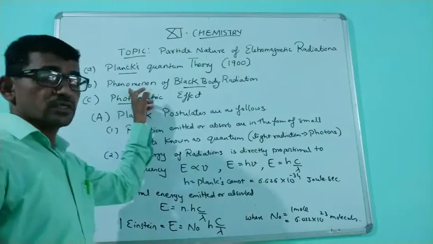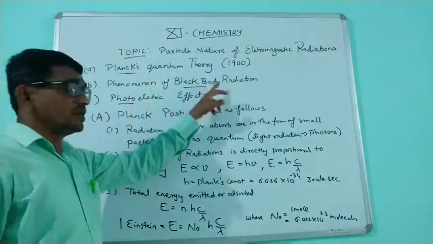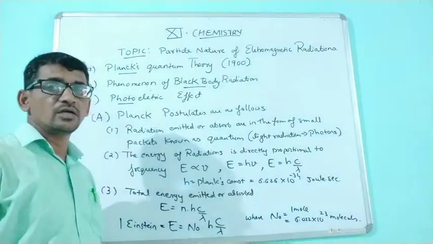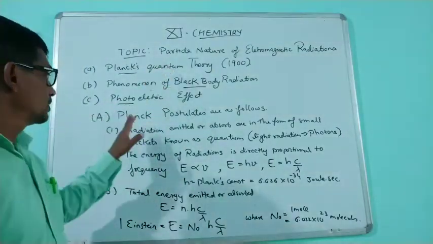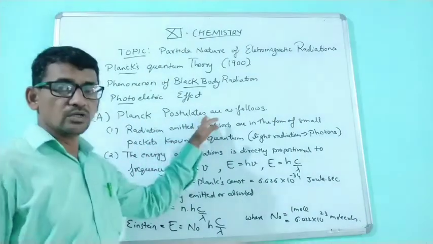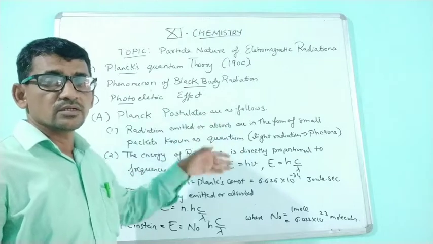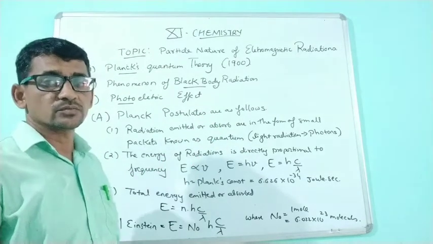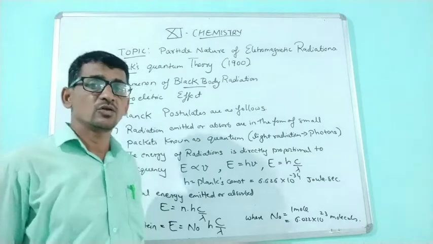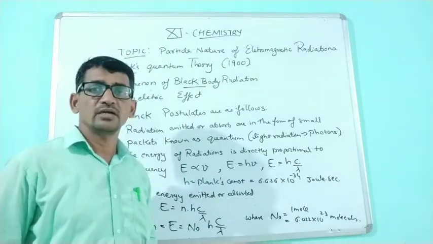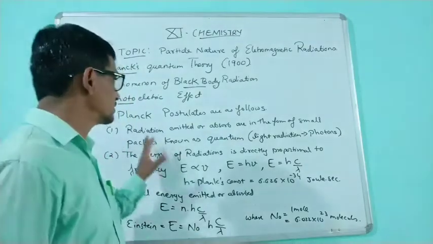Then we discuss black body radiation, and the third related topic is the photoelectric effect. First we discuss the Planck postulate. The scientist Planck's postulate covers three topics. One by one we discuss these three topics. This theory was again modified by the scientist Einstein, so we will discuss that one by one.